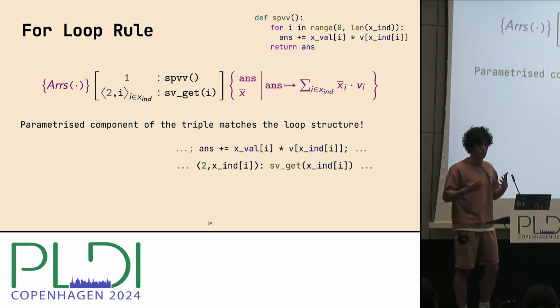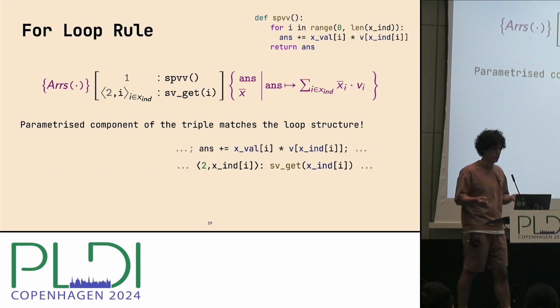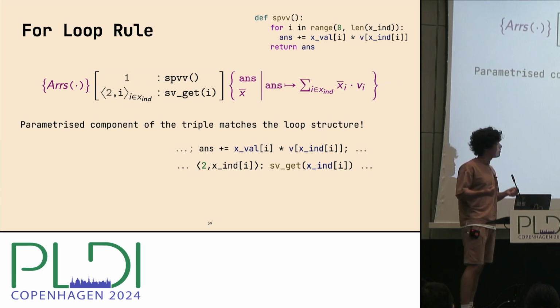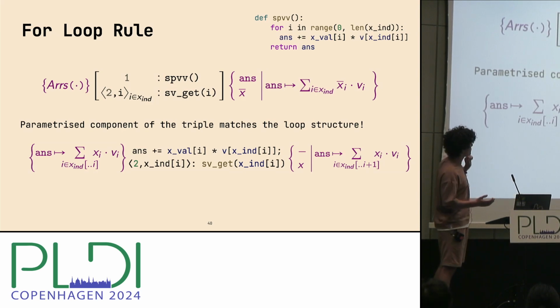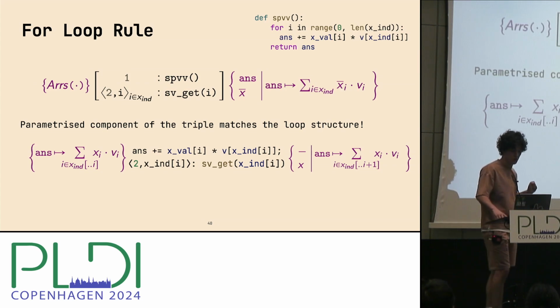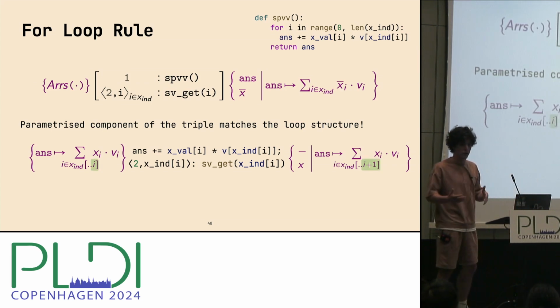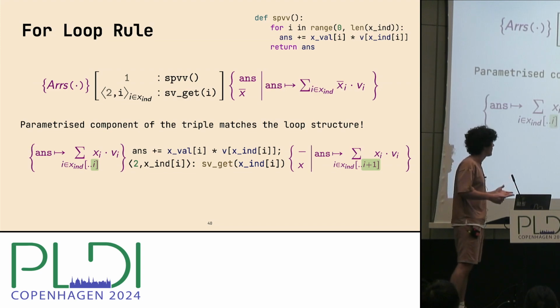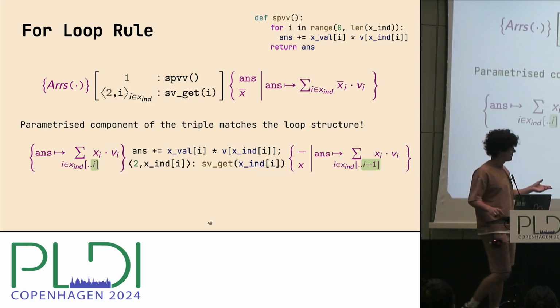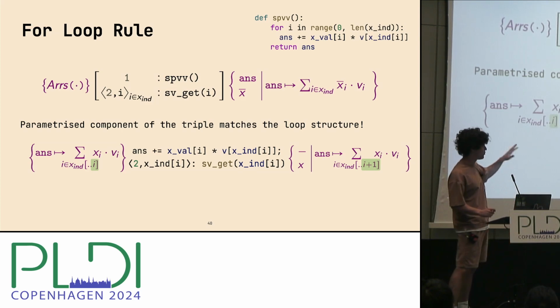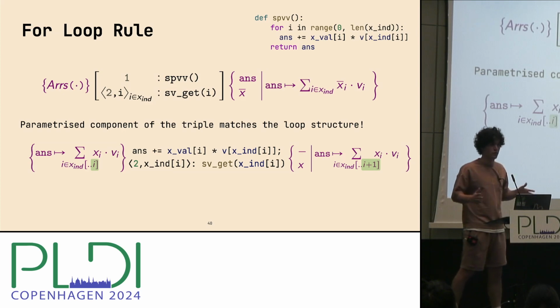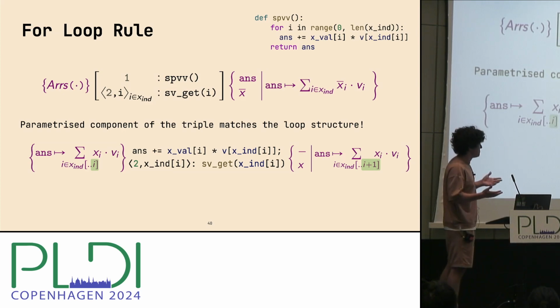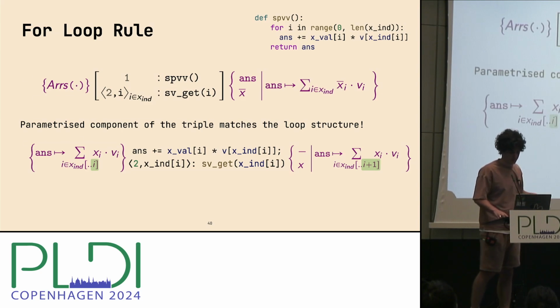So the rule for the for loop in our logic allows us to pair the ith iteration of the loop with the corresponding run of the getter. And then we can reduce our triple to the following one, where we only have to ensure that the sum that ans accumulates will be increased by one more element of xint array. And this triple has now only two programs, which means that we can dispatch it using regular relational logic methods. So I will omit the rest of the proof in this presentation.